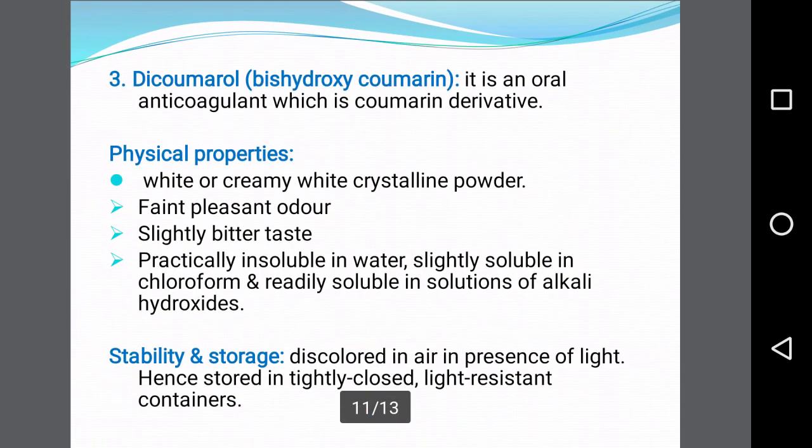Now the next drug is dicoumarol, also called bis-hydroxycoumarin. It is an oral anticoagulant which is a coumarin derivative. Physical properties: it is available as white or cream white crystalline powder with a pleasant odor, slightly bitter taste, practically insoluble in water, slightly soluble in chloroform, and readily soluble in solutions of alkali hydroxide. Stability and storage: this drug will get discolored in air in the presence of light, hence it should be stored in a tightly closed light resistant container.